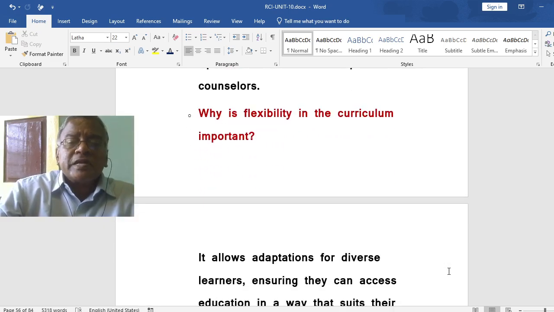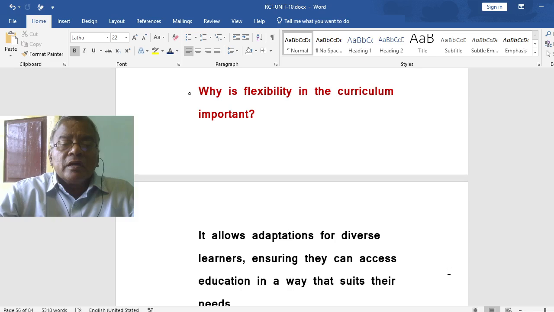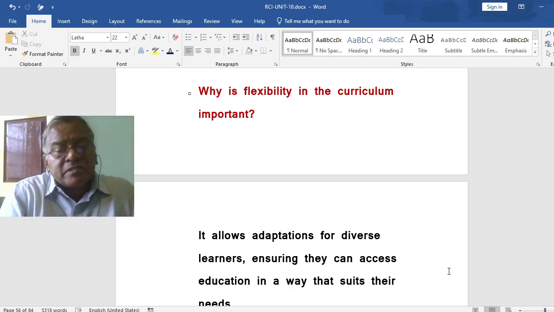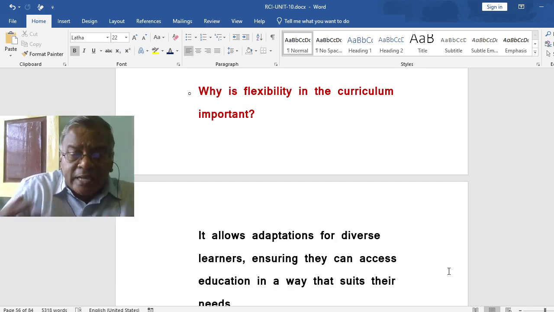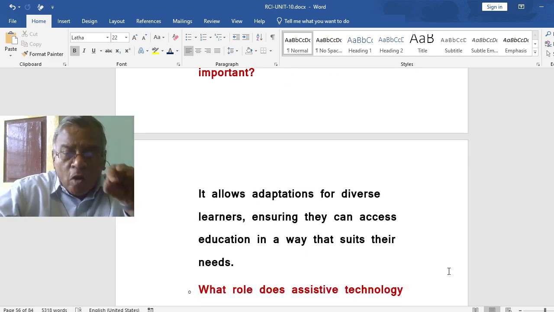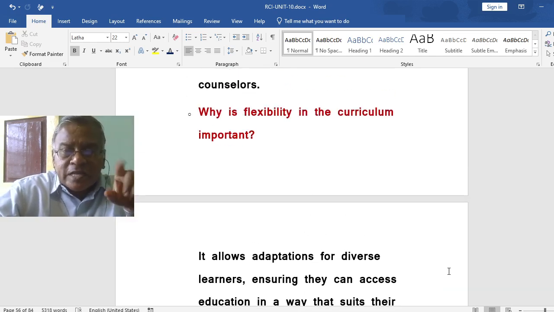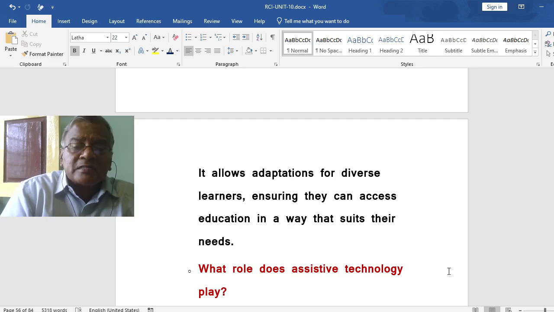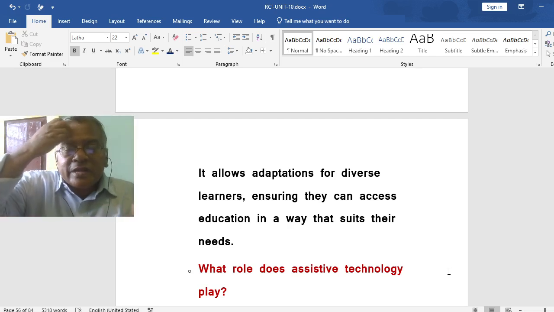Why is flexibility in the curriculum important? Because the flexibility in the curriculum allows adaptations for diverse learners, ensuring they can access education in a way that suits their needs, according to their needs. So, flexibility in the curriculum is needed.